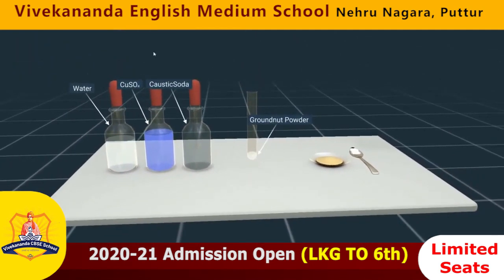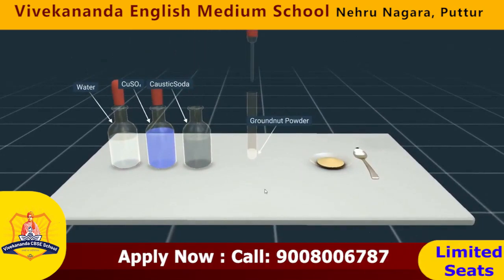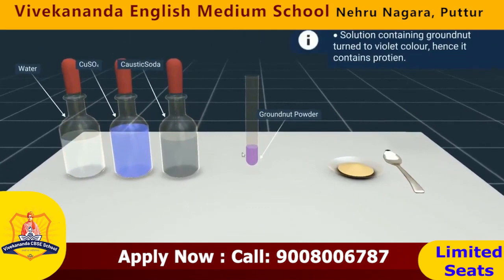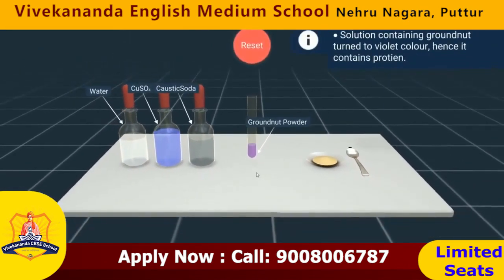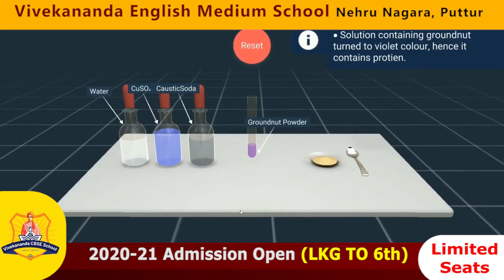Now, add a few drops of copper sulfate and shake well. Add a few drops of caustic soda and observe the color of the solution. We can see that the food sample solution color changes to violet. Violet color indicates the presence of proteins. Similarly, test the presence of proteins on different food samples.